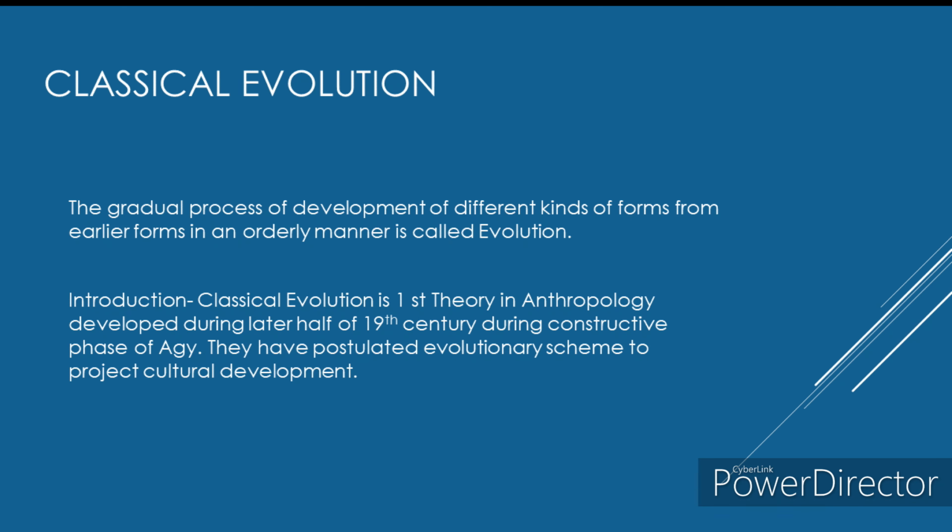These phases of anthropology we will discuss thoroughly later, but for your understanding now, there are a total of four phases in anthropology. One is the formative phase, the second is the convergent phase, the third is the constructive phase, and the fourth is the critical phase. So the constructive phase is the period of 1859 to 1900. In each phase, new developments happen, and based on the development, these phases were named. These things we will see in a later class. But as of now, understand that classical evolution as a theory was developed in the constructive phase.